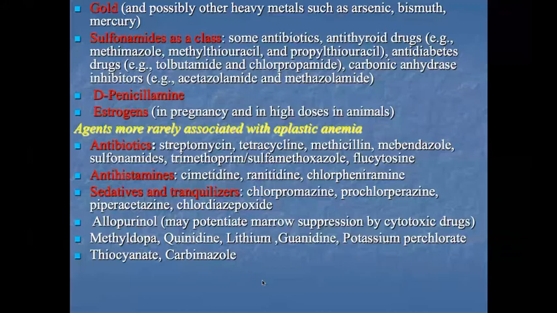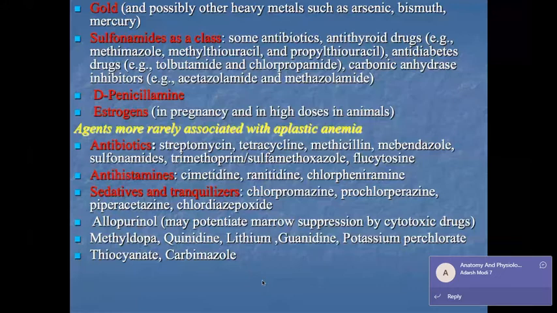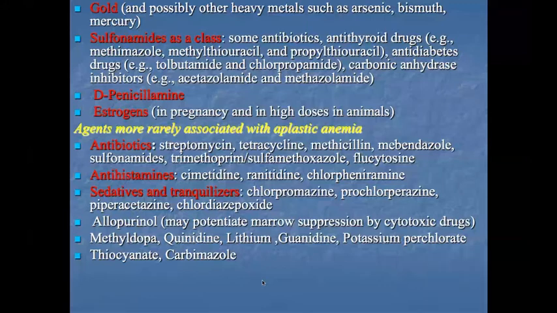D-penicillamine, also estrogens in pregnancy, and in high doses in animals, also cause marrow suppression and aplastic anemia. The third type are agents more rarely associated with aplastic anemia, but which can cause it, like antibiotics: streptomycin, tetracycline, methicillin. These antibiotics also cause anemia, but rarely. Also antihistaminic drugs like ranitidine and cimetidine, and sedatives and tranquilizers.